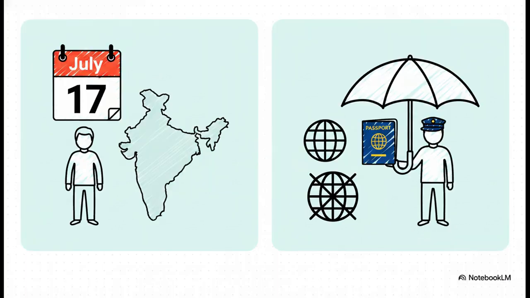Now, what's really interesting about this slide is the fascinating exception to that physical presence rule. It's called the deemed resident. So if you're an Indian citizen and you aren't liable to pay tax in any other country because of your domicile rules there, you are deemed a resident of India for tax purposes, and that's regardless of your day count. It's a clever catch-all built right into the new foundation.